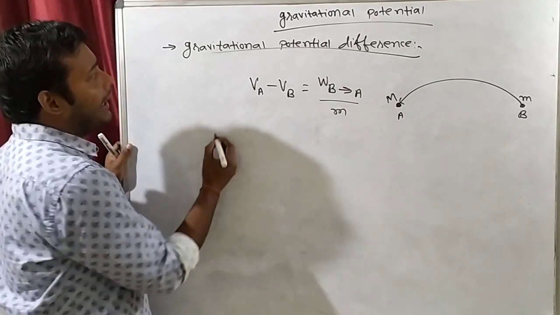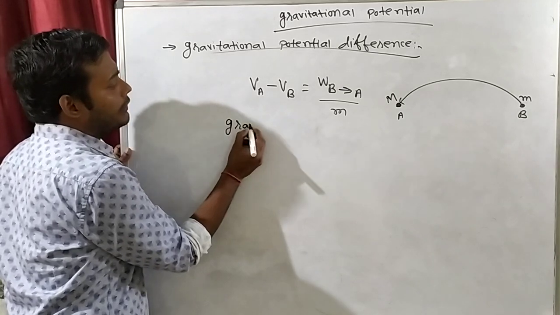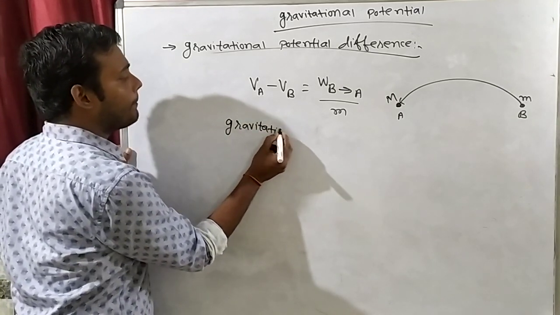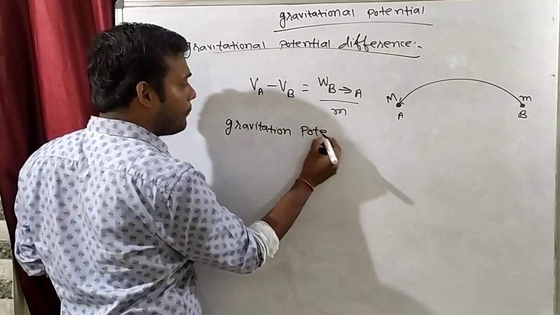Suppose now we have to define gravitational potential at a point.